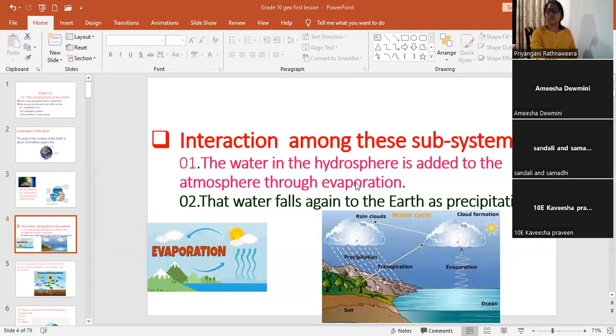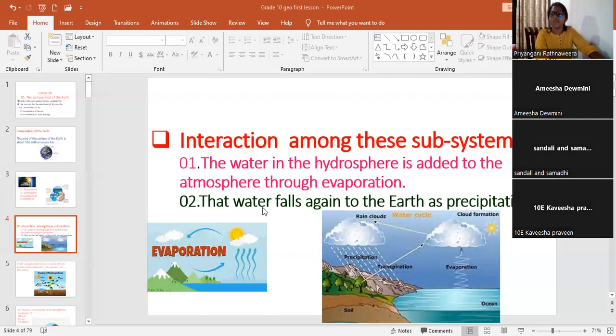Through evaporation. වාෂ්පීකරණයේදී මොකද වෙන්නේ? ජල ගෝලයේ තියෙන ජලය වායු ගෝලයට යනවා. Here we can see interaction between the hydrosphere and the atmosphere. Second one, the water falls again to the earth as precipitation. So these are also interaction between these subsystems.